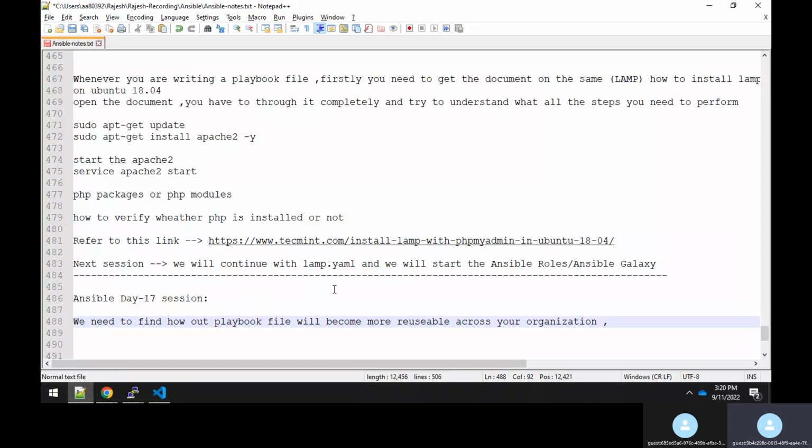Already somebody has written a playbook file, so let's reuse it. But when you are writing a playbook file, you should make sure that your playbook is not for some specific stuff. It should be a generic one, like how we are doing now here. You should know what things you have to add on, so that the other team can make use of your playbook file efficiently, with very little modification or without any modification. That's what we call reusable code, where you reuse the playbook file again and again. That is our thought process.